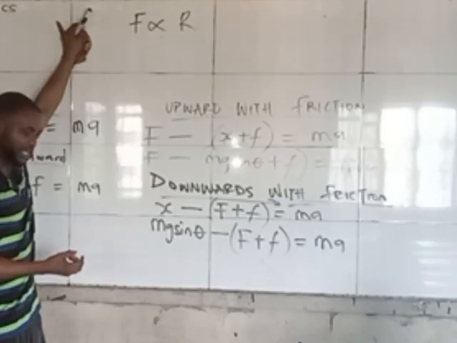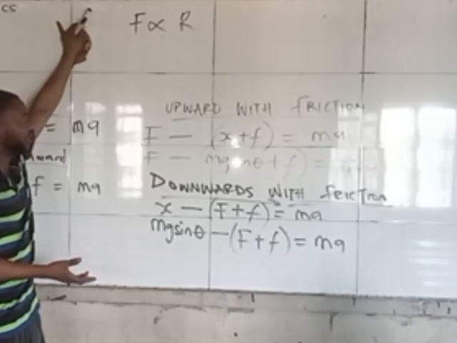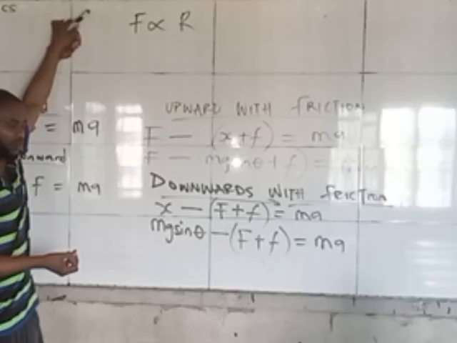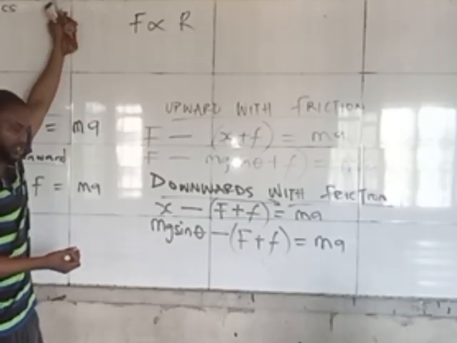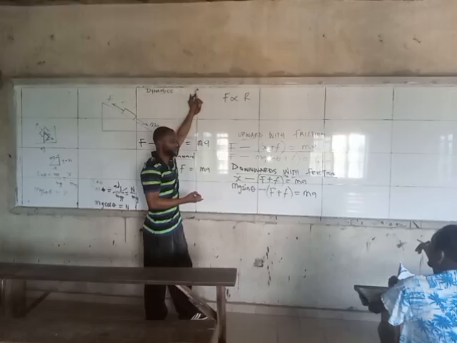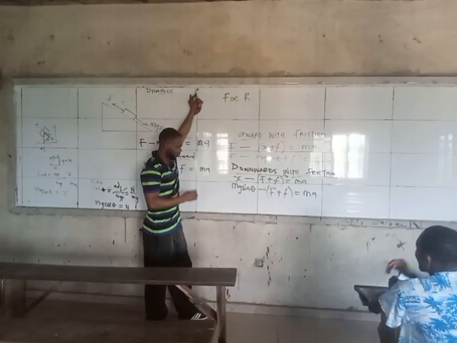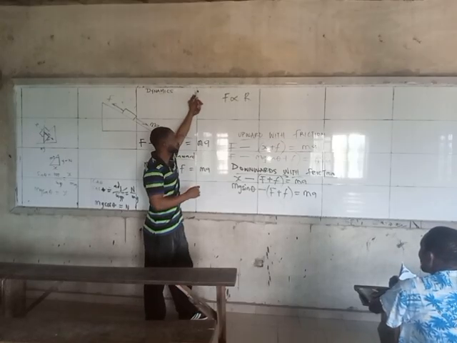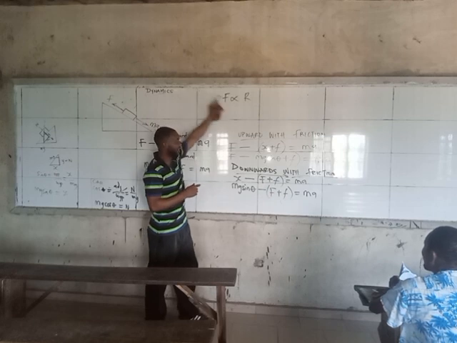If the surface is very rough, friction will be high. If the surface is smooth, friction will be lower compared to when the surface is rough, because what causes friction is the roughness of the surface. Also note that friction will always be directly proportional to the normal reaction.